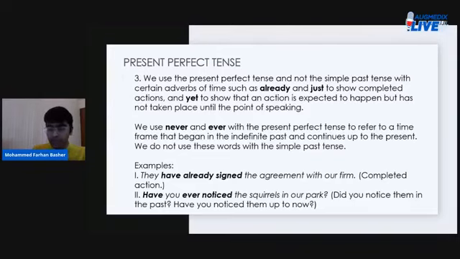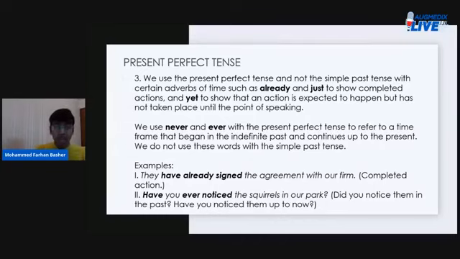Example number two. Have you ever noticed the squirrels in our park? Did you notice them in the past? Have you noticed them up to now? So when you say, have you ever noticed the squirrels in our park? Meaning from a time in the past, an indefinite time in the past, you don't know since when, right? From that time onwards, have you noticed the squirrels in the park, right? So by the choice of the word ever, you mean that something has been going on since an indefinite past and is still going on, right?